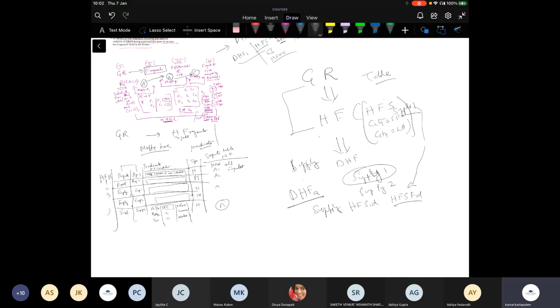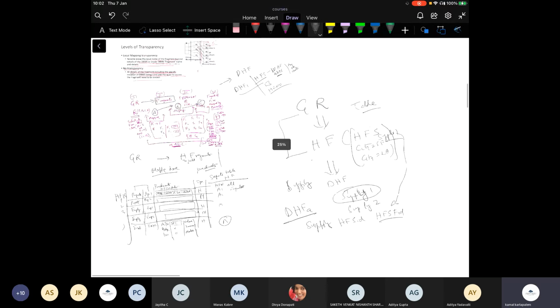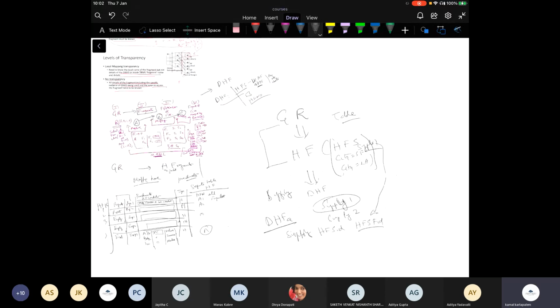As you can see, the design of this system catalog that we were talking about will store the mapping from global relation to horizontal fragments, and global relation to derived horizontal fragments.